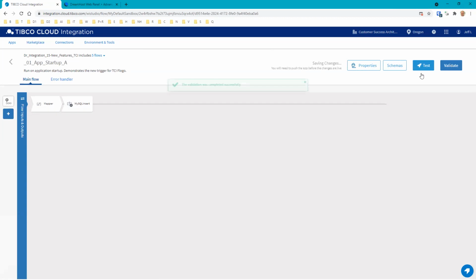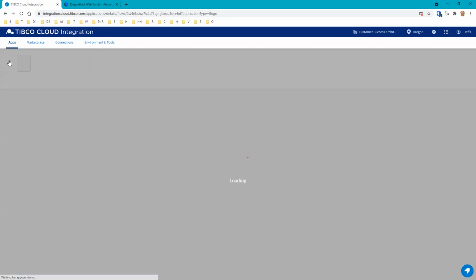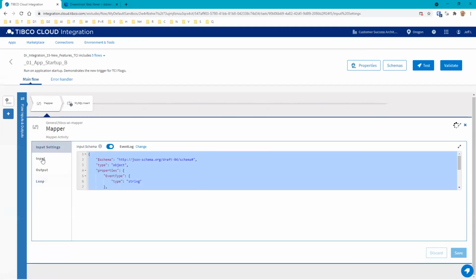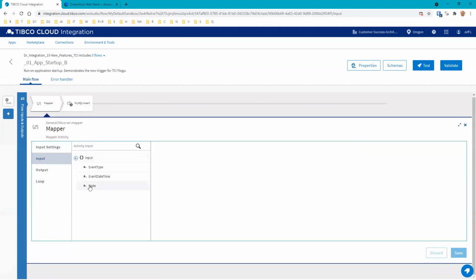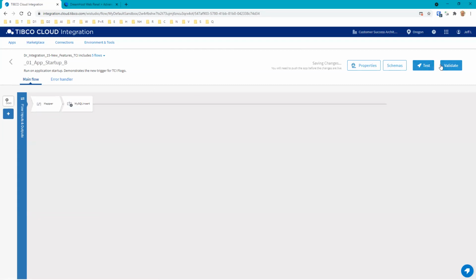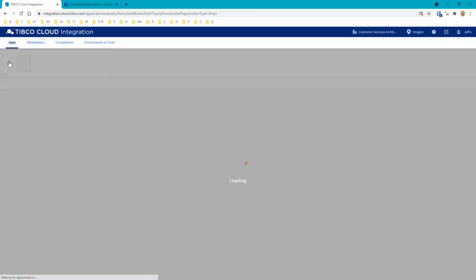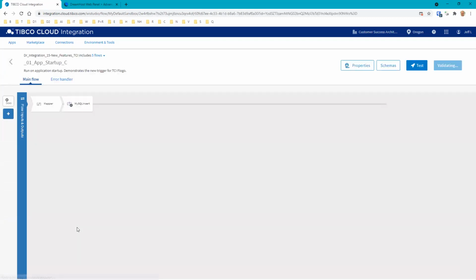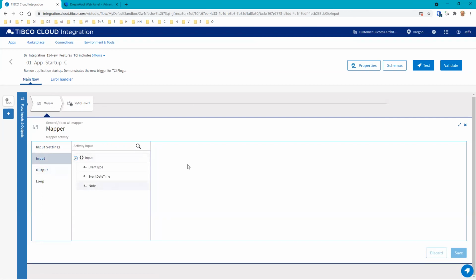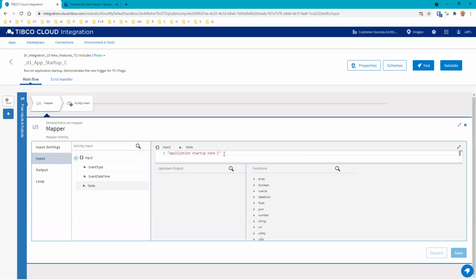And we'll validate, and everything looks good. All right. And then what we'll do here is we'll do this one here. We're going to the mapper on this input, and we'll change this so we can see that we've made a change to the application. Okay, and that looks good here. And then we're going to head over to the mapper on this one. I'm going to change this to CCC on this.